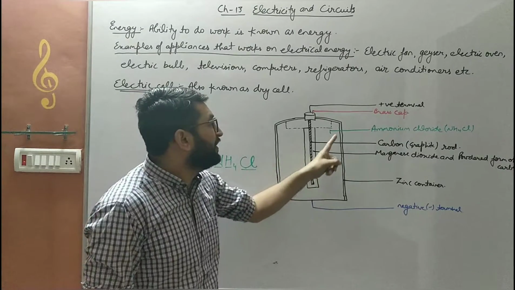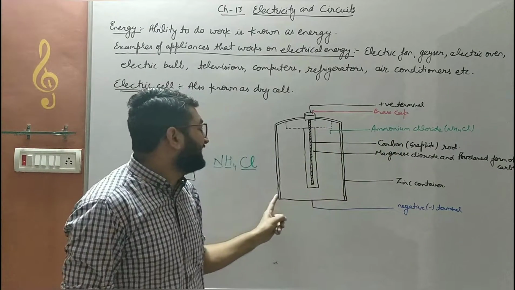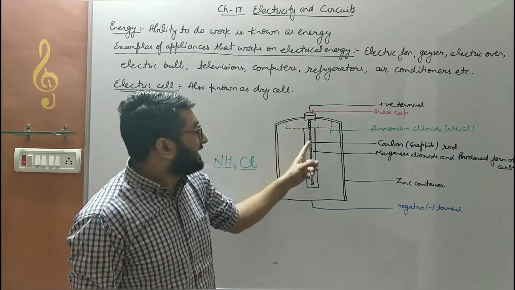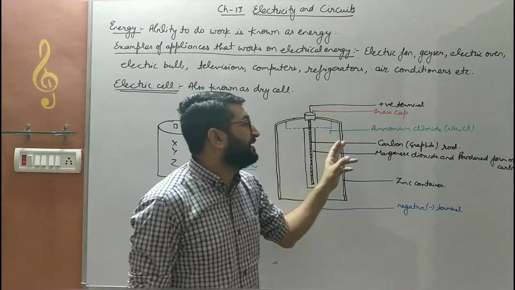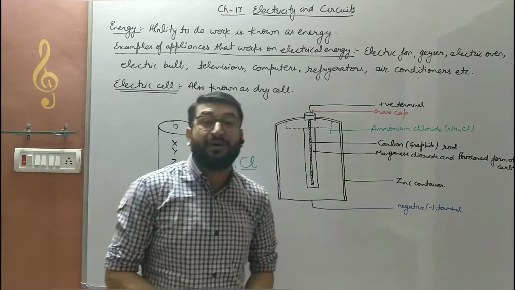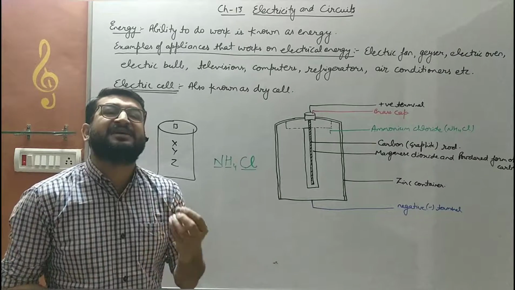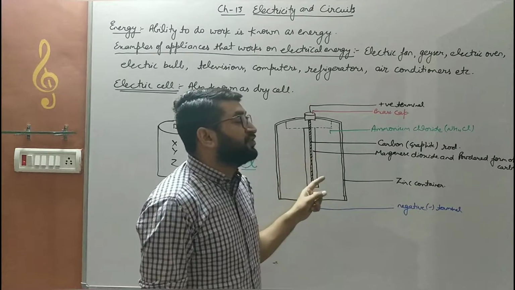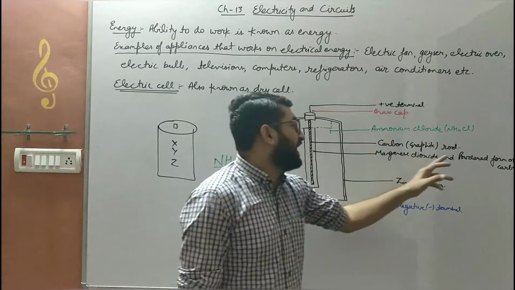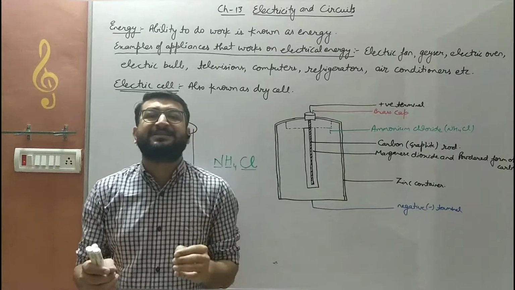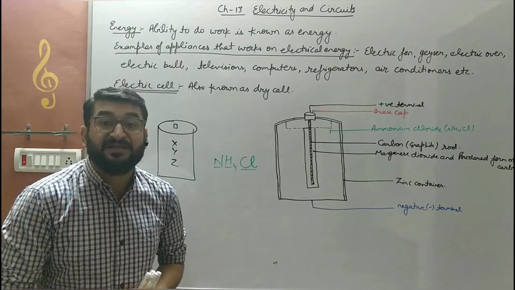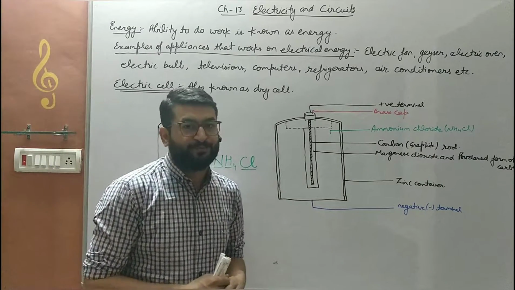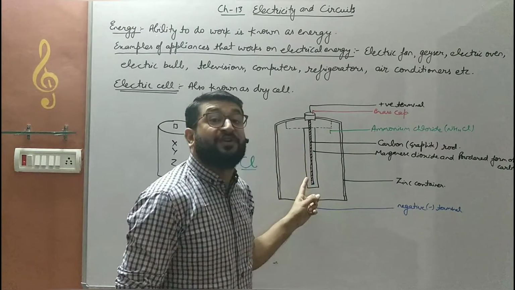Inside the zinc container, ammonium chloride is filled. That makes up the negative terminal. We will make the negative end, children. Next, in the center it has a black rod made up of graphite. It is referred to as a carbon rod, as graphite is made up of an element named carbon. Around that there is a small container in which powdered carbon along with manganese dioxide is present. Manganese dioxide is also a chemical, its formula is MnO2. That makes up the positive terminal.